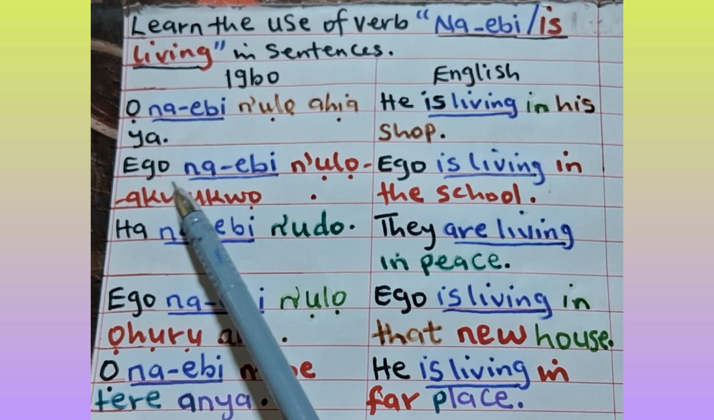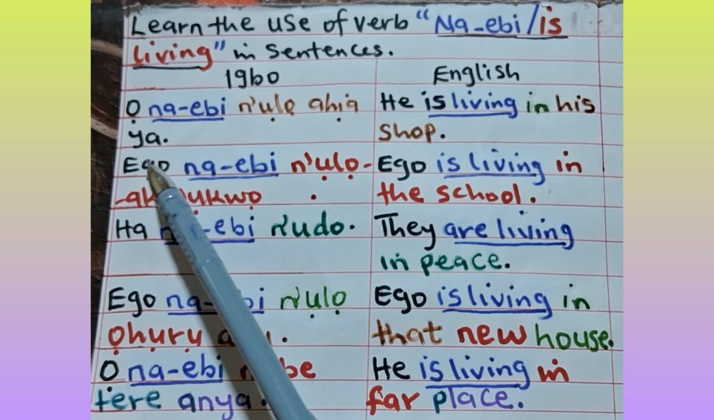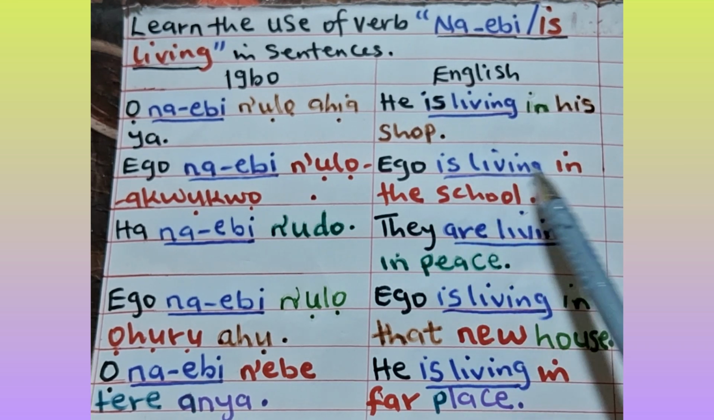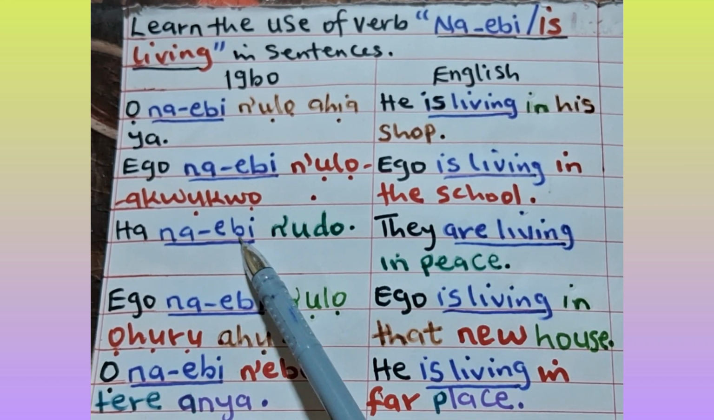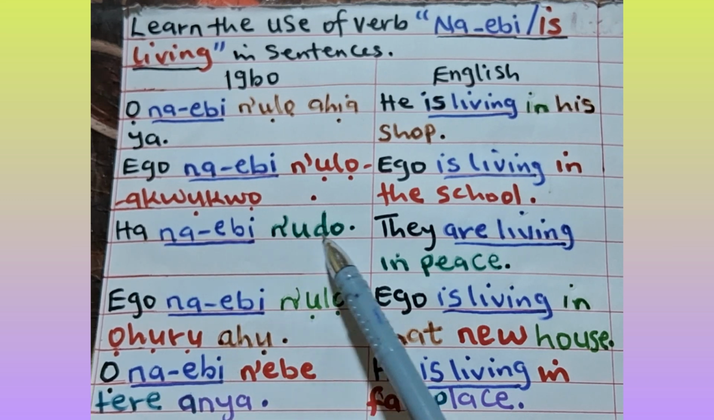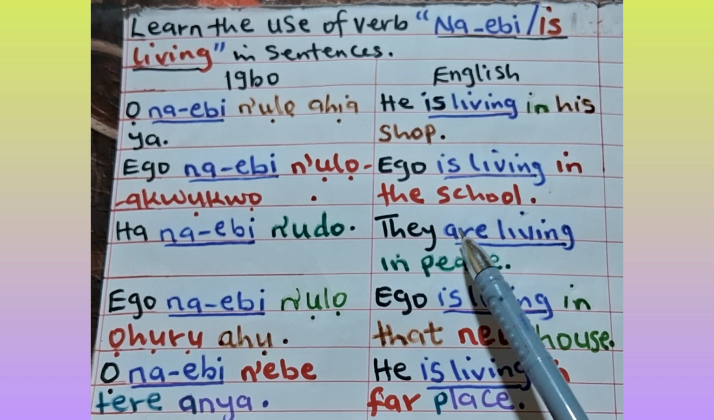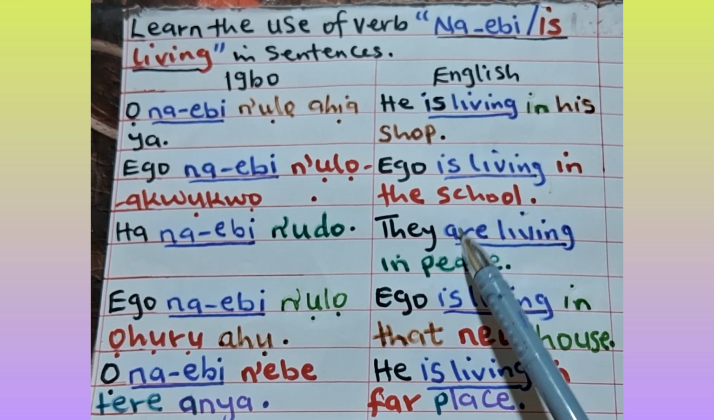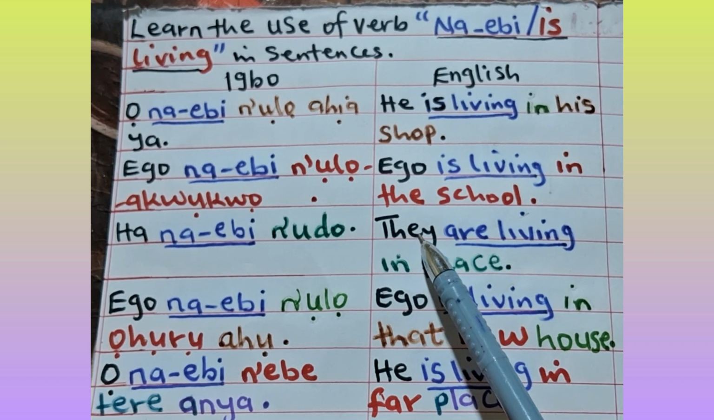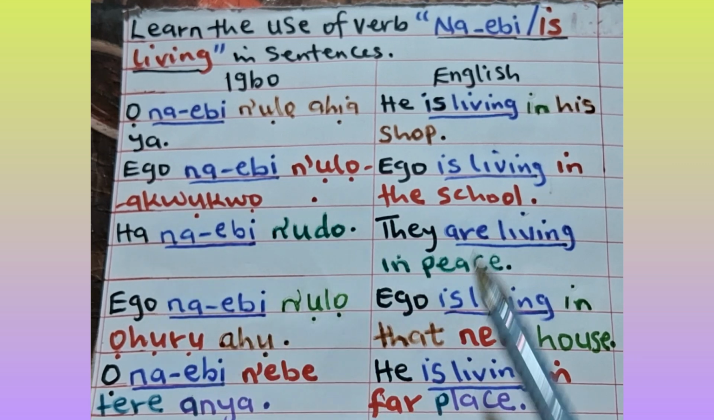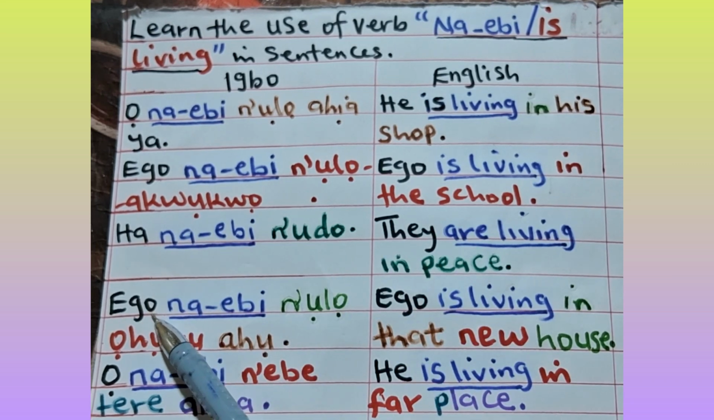Another example, Ego na-ebi n'ụlọ akwụkwọ. Ego na-ebi n'ụlọ akwụkwọ, meaning Ego is living in the school. Ha na-ebi n'udo. Ha na-ebi n'udo, meaning they are living in peace. Here you can see that our verb here is no longer is but are because of this plural pronoun, they, ha.